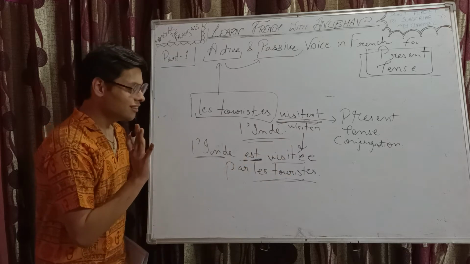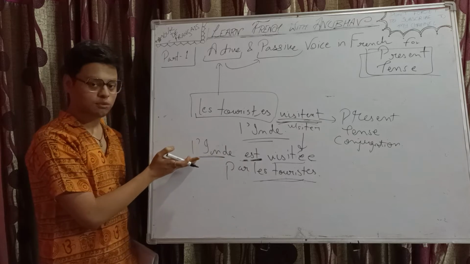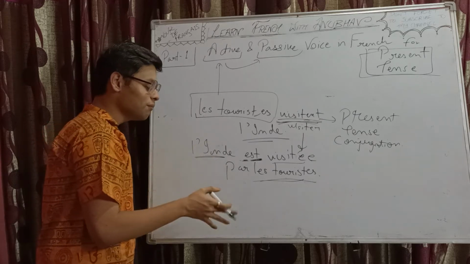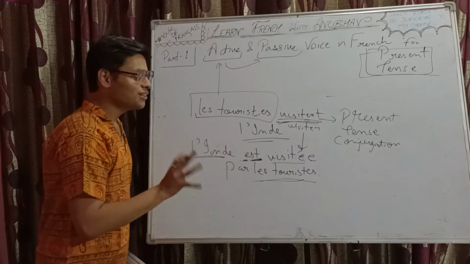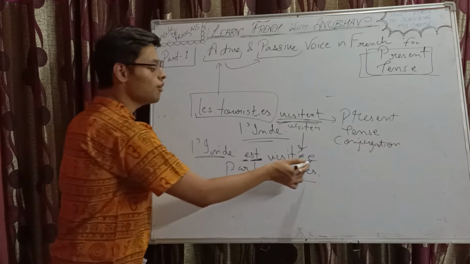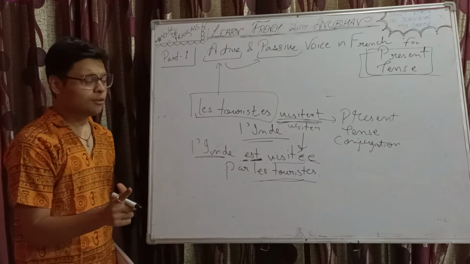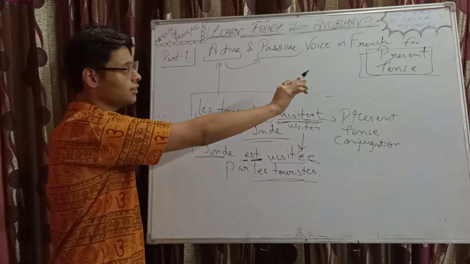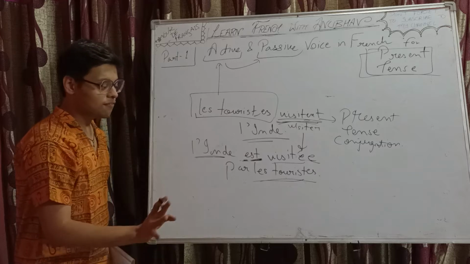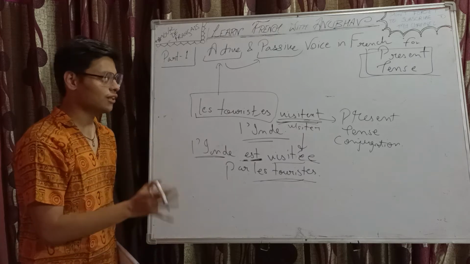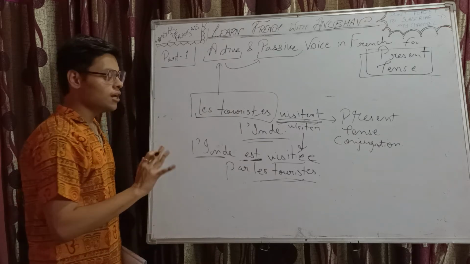Simply do passé composé of the verb, of course in accordance with the changed subject, and in the passé composé the auxiliary verb will always be être. Then you follow the verb agreement which is to be followed when être is the auxiliary verb. To be noted, it's only for the case of present tense. No other case. Passé composé, imparfait, futur simple, they have their own ways of converting from active to passive, which we will be discussing in the future.